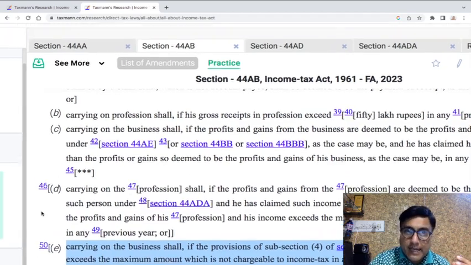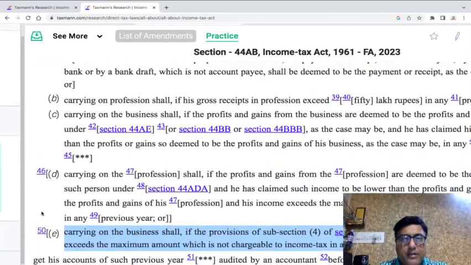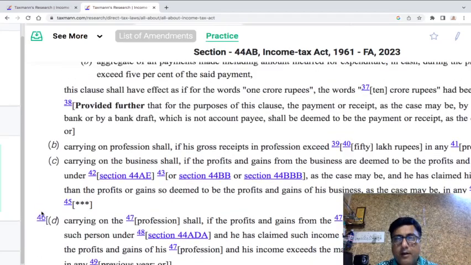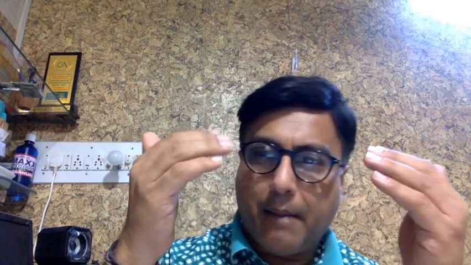So now let us take a situation for our understanding. Let's say Mr. X comes to us. Mr. X says, sir, I am a trader. I'm dealing in bricks. I'm a trader of bricks. Okay, wonderful. You are a trader in bricks.